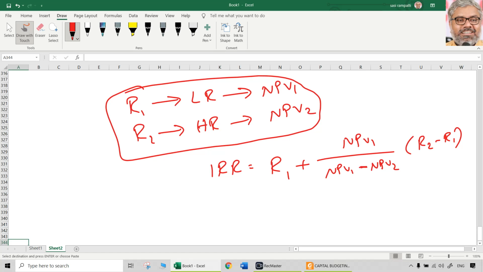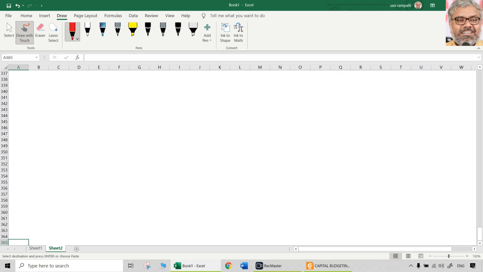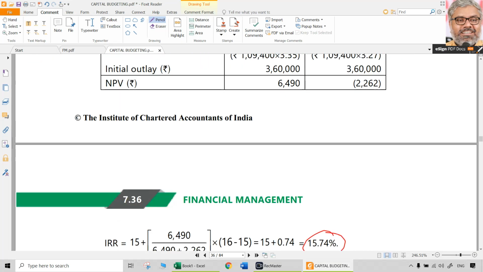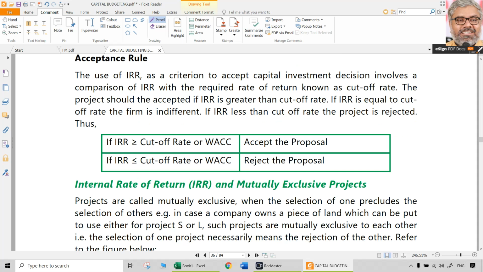But don't try to do that. Just remember this formula and make it minus only. While doing calculations, minus of minus will become positive, so that should not be built into the formula. The formula is this: NPV1 minus NPV2 is in the denominator. Whichever it is, both positive no problem, both negative no problem, one positive and one negative no problem. That is proven already. We have taken some rates and the final answer is going to be more or less the same. That is the internal rate of return calculation. Don't worry about most of the other steps. Simply follow this logic and you will be able to calculate IRR quickly.